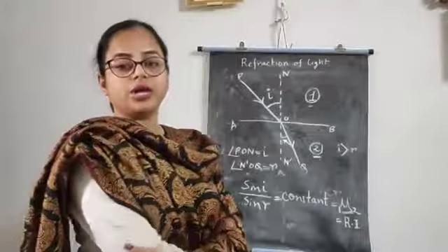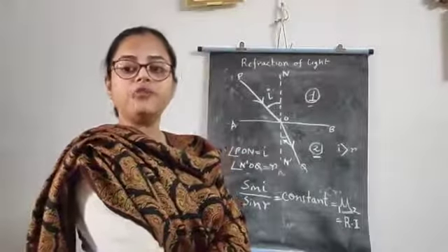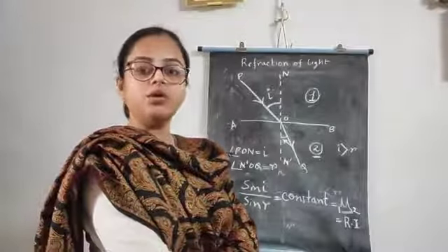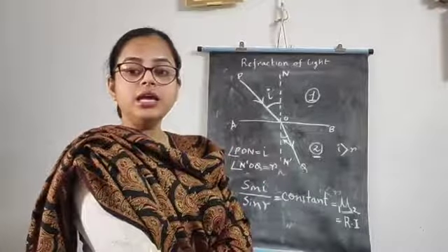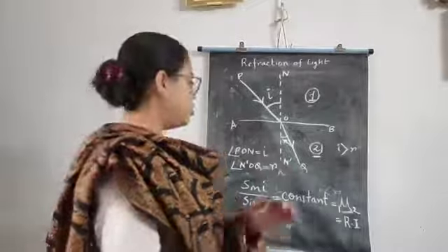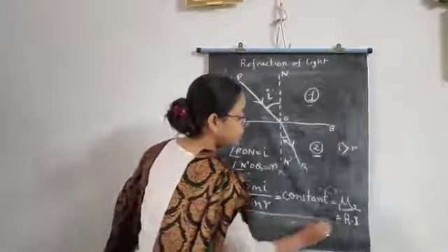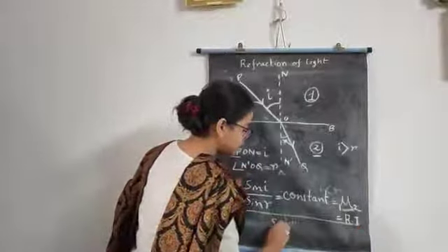Here is a key point: the second law of refraction was developed by W. Snell and it is known as Snell's law. So this law is known as Snell's law.